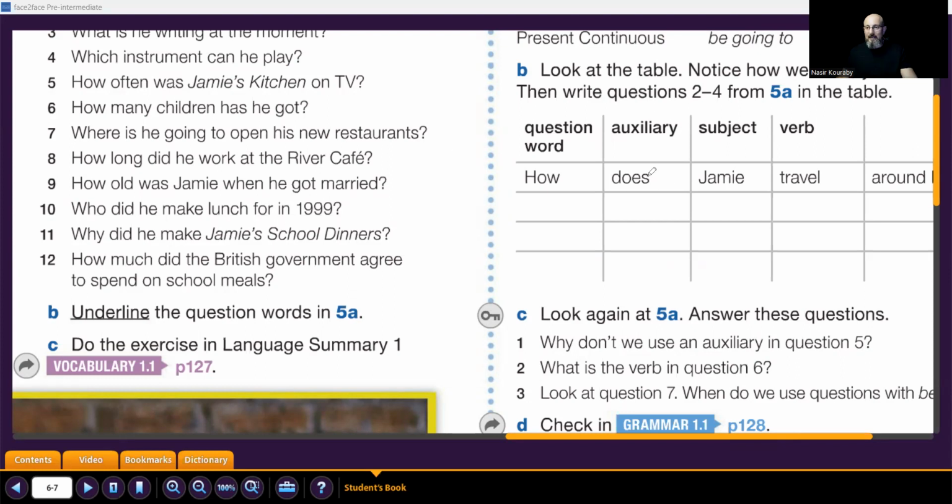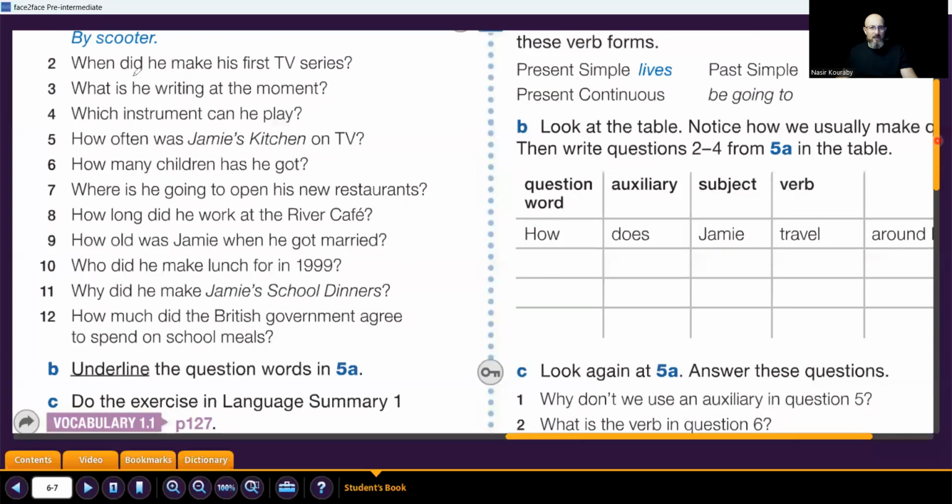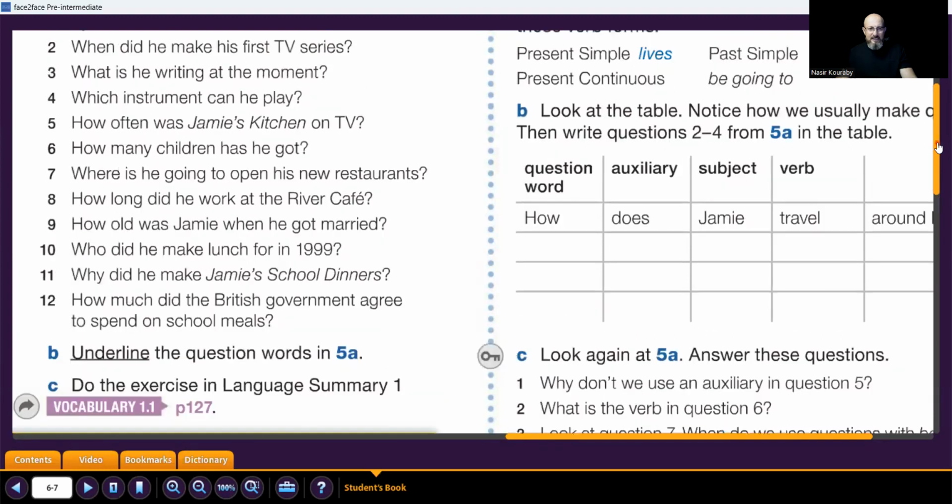So let's see the other questions. Auxiliary did, we have a verb, make. Is, we have writing. Can, we have play. But here we only have was, and we don't have a verb, so it's not an auxiliary. This is the normal verb to be. And let's see again, what's the verb in question number 6?